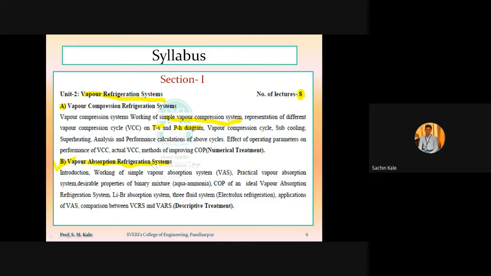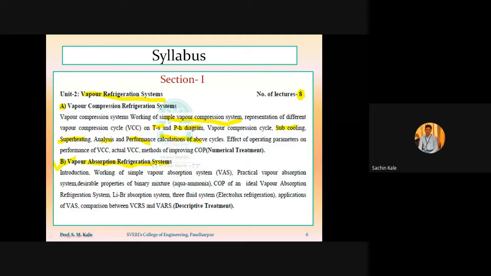Then we have to study different points related to vapor compression cycle: subcooling, then what is meant by superheating, then effect of subcooling as well as superheating on the COP of that refrigeration system, that is nothing but analysis and performance calculation of the above cycle.